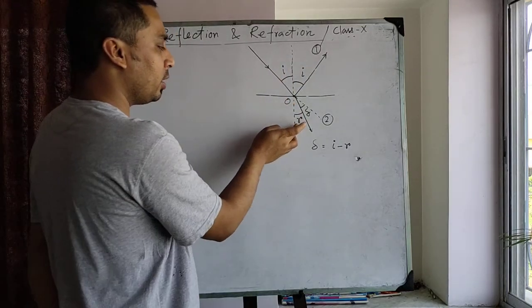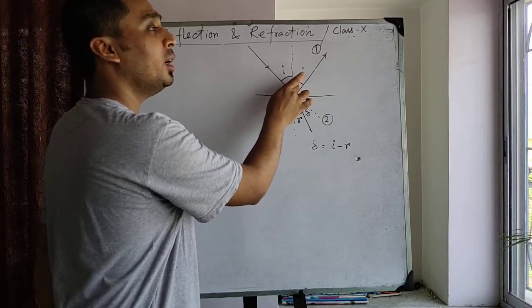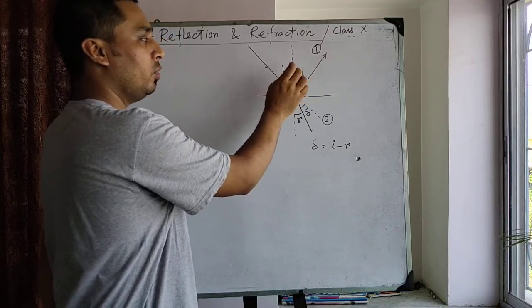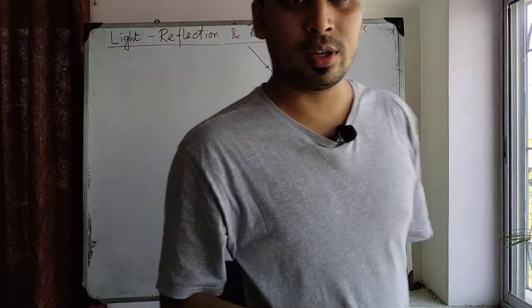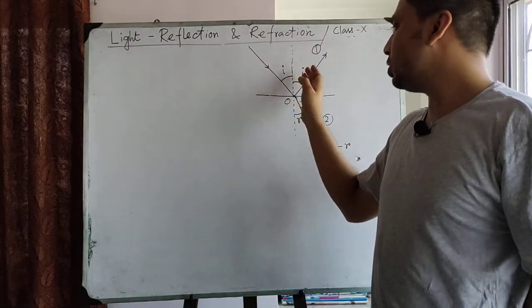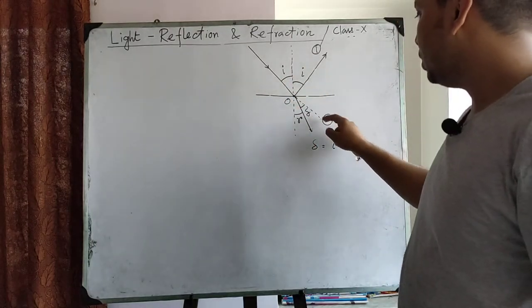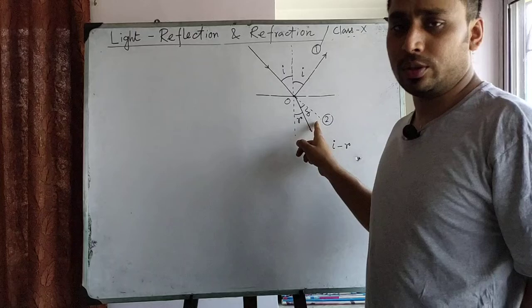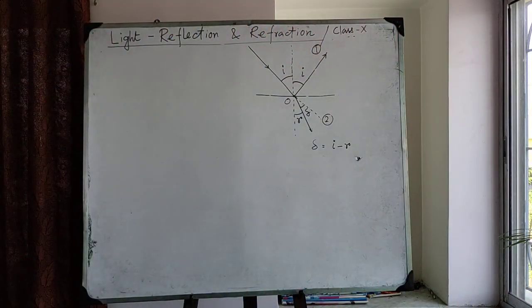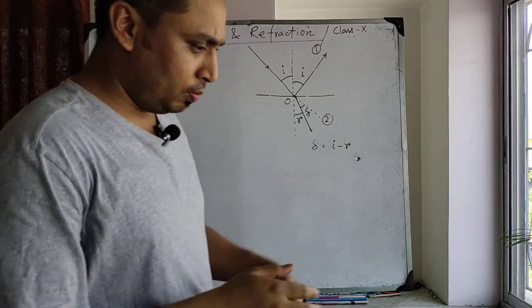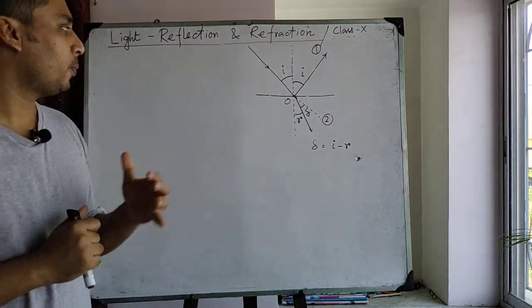The angle made by the refracted ray with the normal is called the angle of refraction, and the angle made by the reflected ray with the normal is known as the angle of reflection. The angle of reflection and the angle of incidence are equal, and this angle is called the angle of deviation. Okay, is it clear?